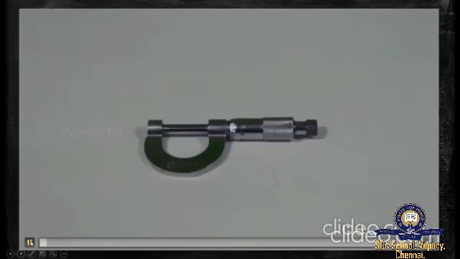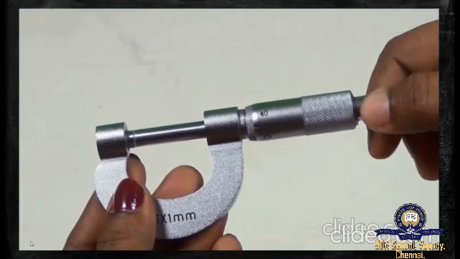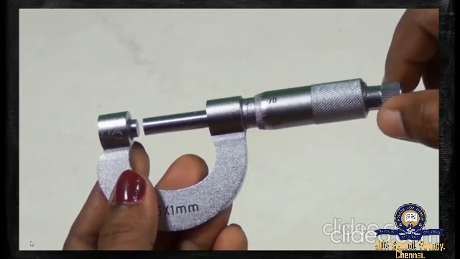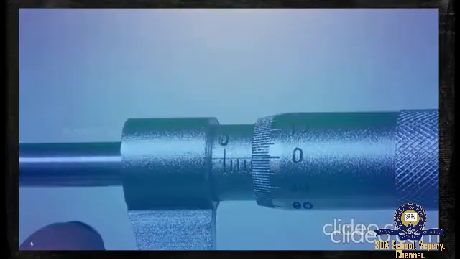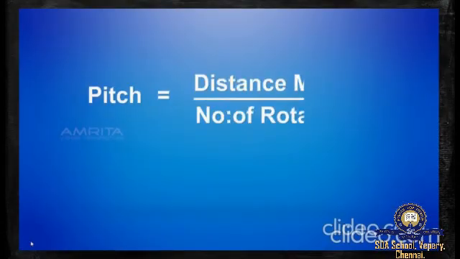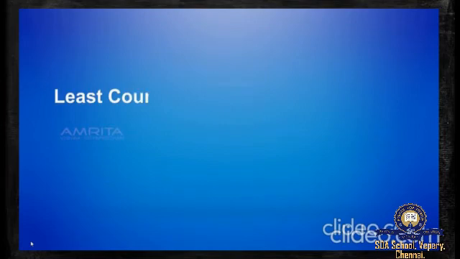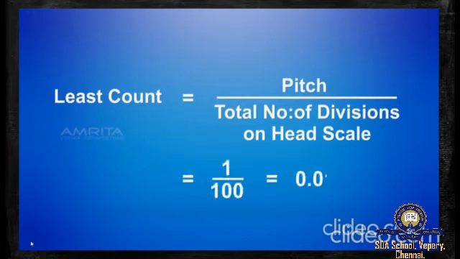Procedure. First, to determine the pitch and least count of the screw gauge, rotate the screw gauge 4 times and note that 4 mm has moved on the pitch scale. Then, the pitch is equal to the distance moved by the number of rotations, which is 4 by 4, that's equal to 1 millimeter. Least count is equal to pitch divided by the total number of divisions on the head scale, which is 1 by 100, that is 0.01 millimeter.